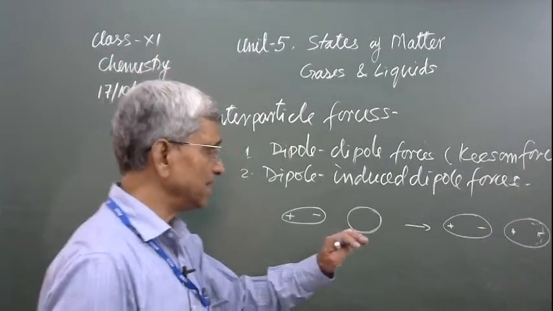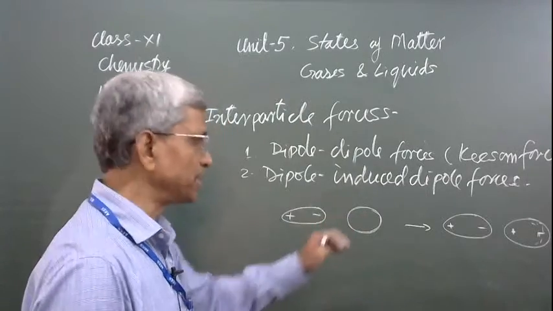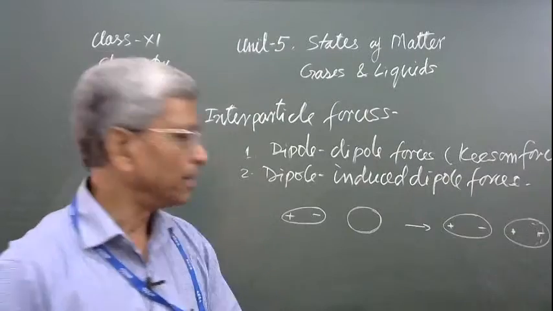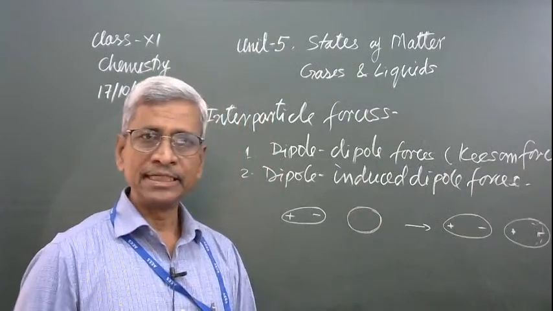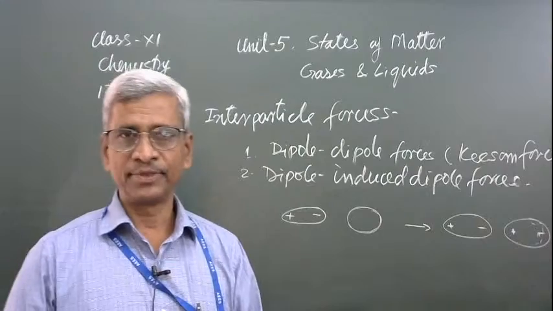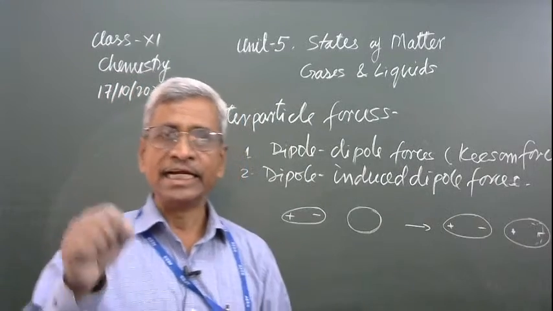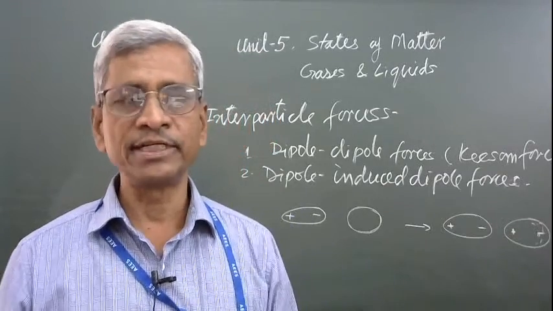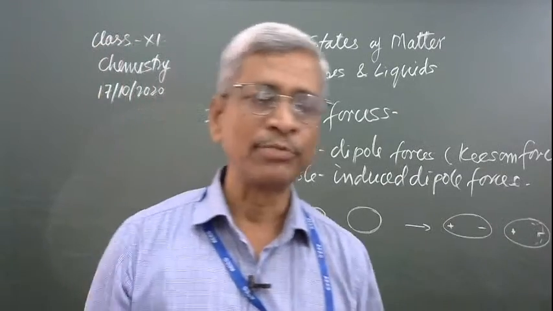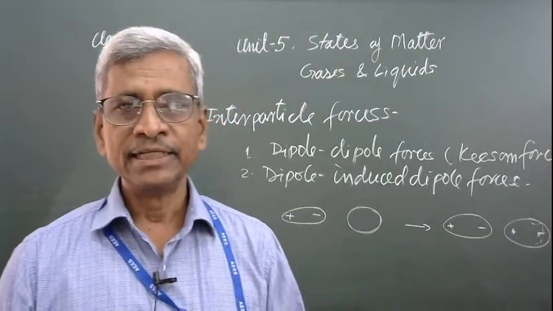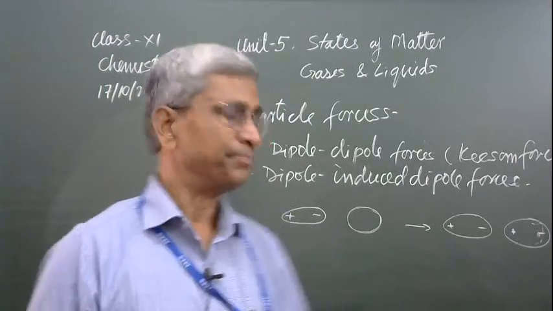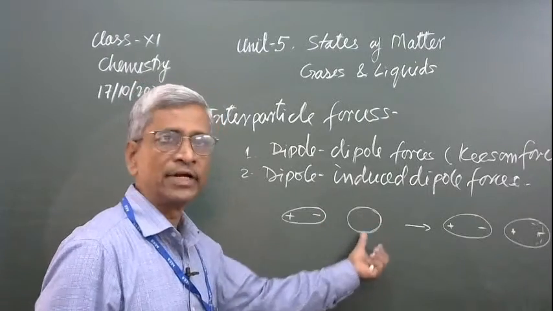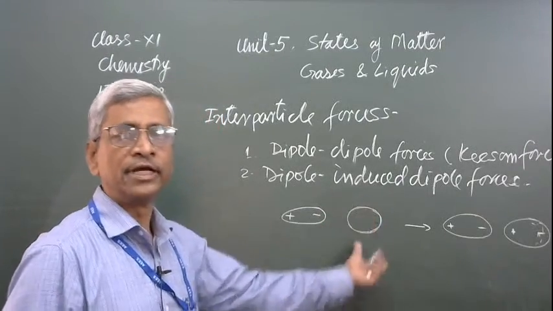And what are the factors it depends on? It depends on the polarizability of this neutral molecule, and polarizability depends on the size of the molecule. If the size is large, electrons are farther away from the nucleus, so it gets polarized by the polar terminal. This terminal affects the distribution of electrons around the nucleus.